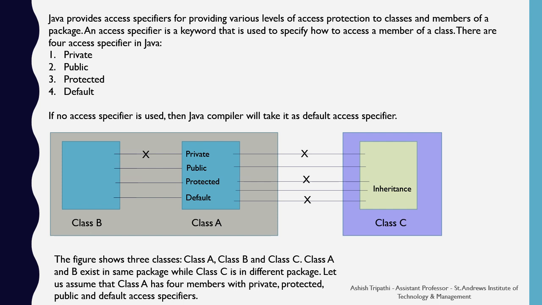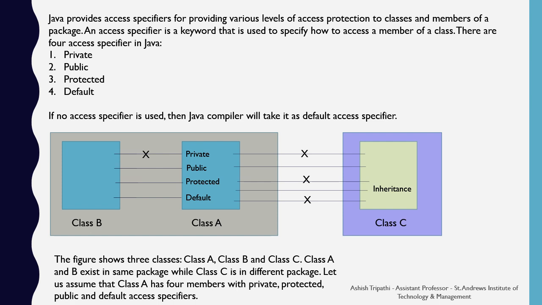As you can see in the figure, the private data member of class A is not going to be inherited or accessed even by class B, which is in the same package, or by class C, which is in a different package. The public members of class A are accessible by class B as well as class C. The protected members of class A are used in class B, but they are not directly accessible in class C. Yet the protected members of class A can be inherited in class C if class C is a derived class of class A.